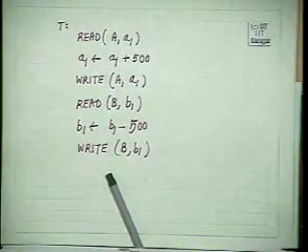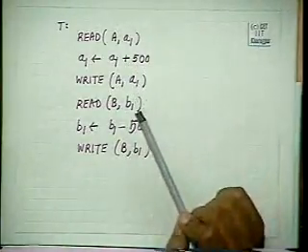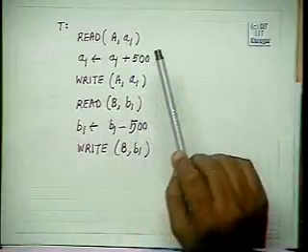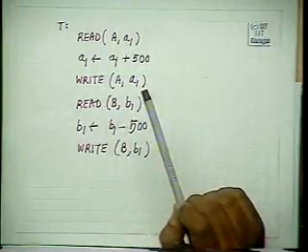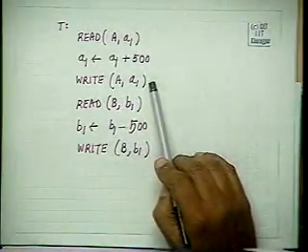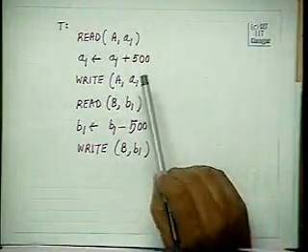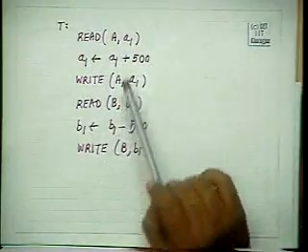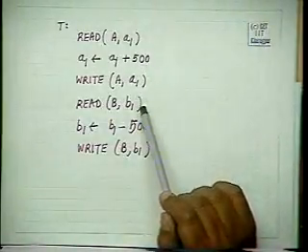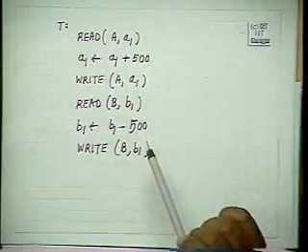We keep onto the log what data has been modified. For the modification of the data after the write operation, that is, if you want to write a particular piece of information, then you write down what was the old value and what was the new value which is written. You need not keep track of each and every operation that is done. Read was done, then 500 was added to A, then write A was done, then 500 was subtracted from B, then this was done. Each and every step need not be written down.